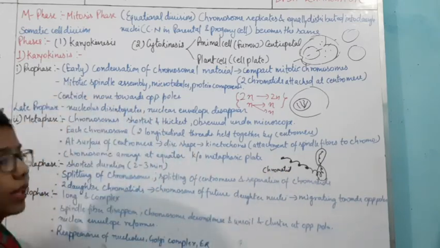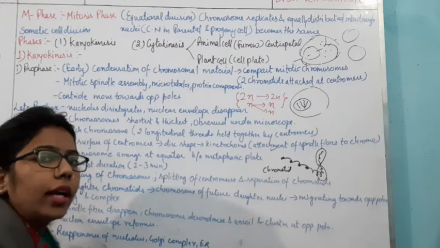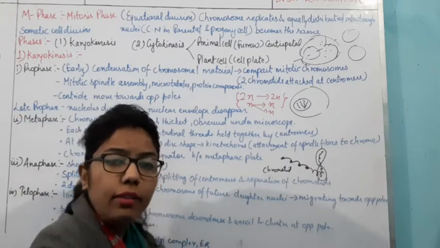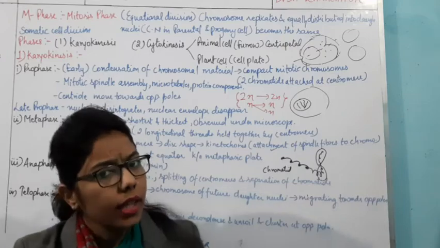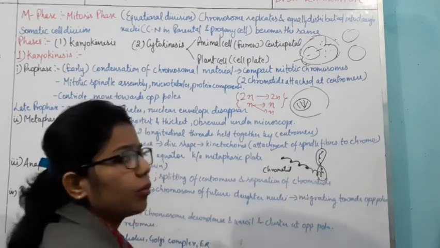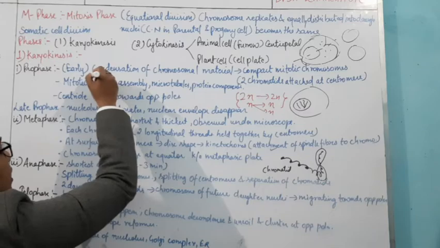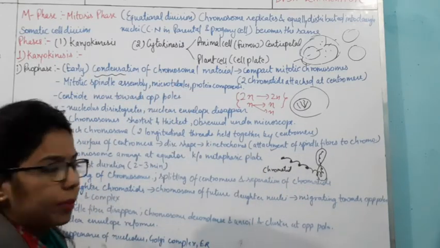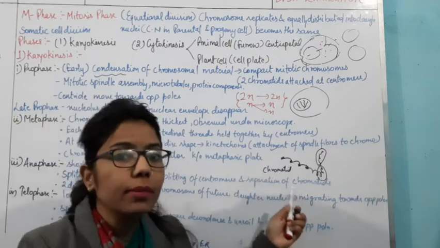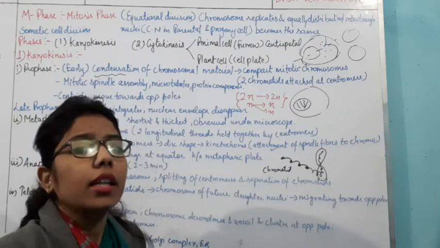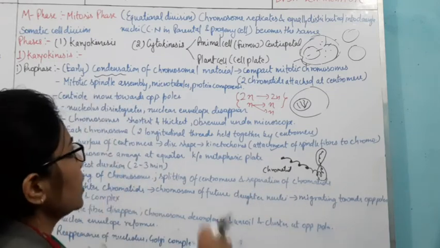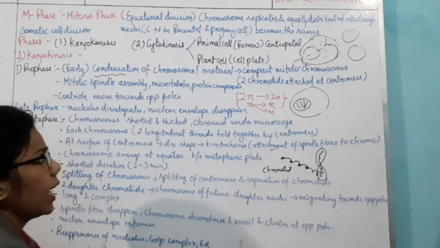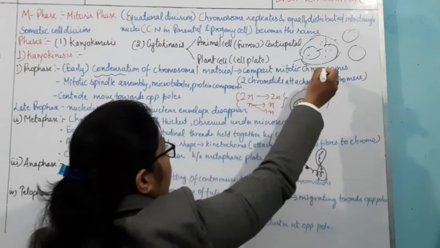So here, where will the initiation of the condensation of the chromatid start? In the prophase. We have divided the prophase, for our ease, into two parts: early prophase and late prophase. So in the early prophase, what will happen? The condensation of these chromosomes will take place. It means that whatever chromosome material is present will start condensing. This is the first thing which takes place in the prophase, right?